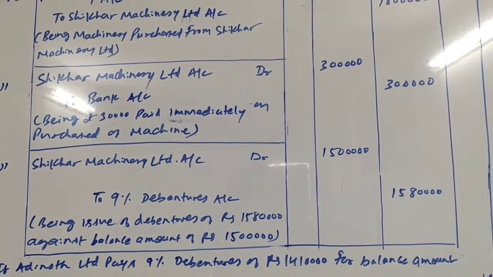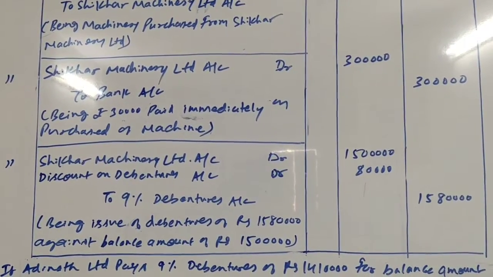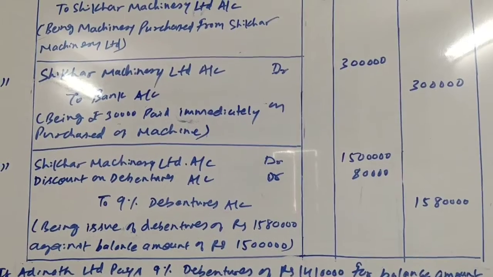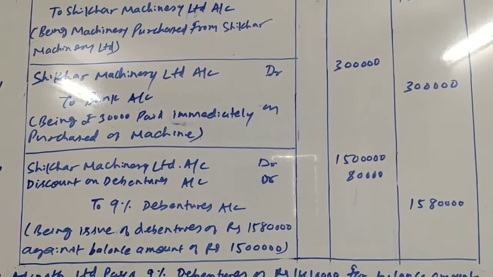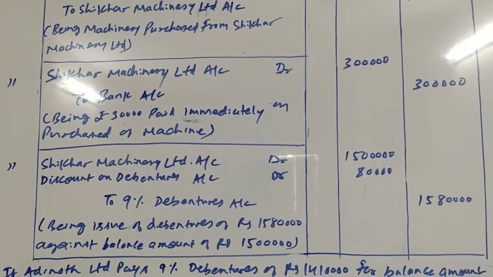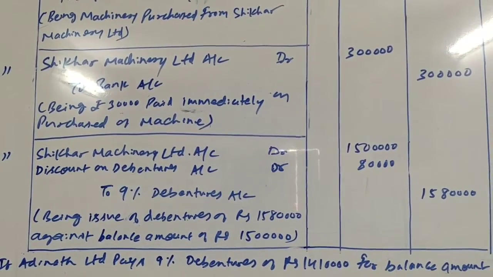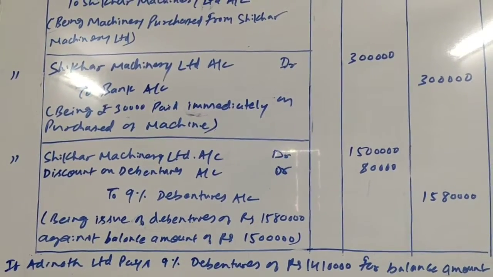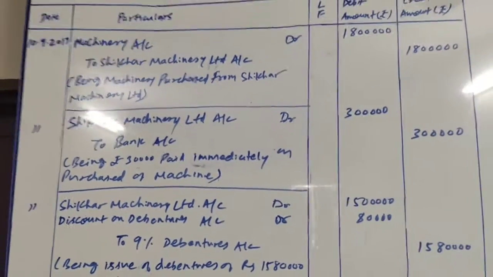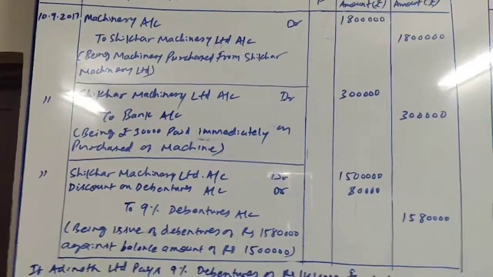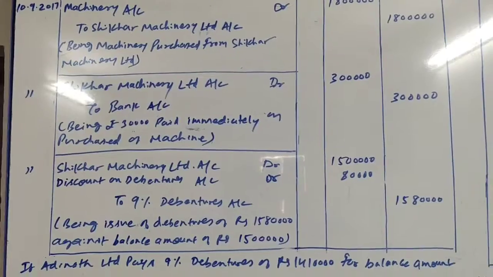So finally our entry will be: Shikhar Machinery account debit 15 lakh, discount on debentures account debit 80,000, to 9% debentures account 15 lakh 80,000, being issue of debentures of rupees 15 lakh 80,000 against balance amount of rupees 15 lakh. Okay friends, so these three entries we will have to pass: first for buying the machinery, second for payment in cash, and third for balance payment by debentures.